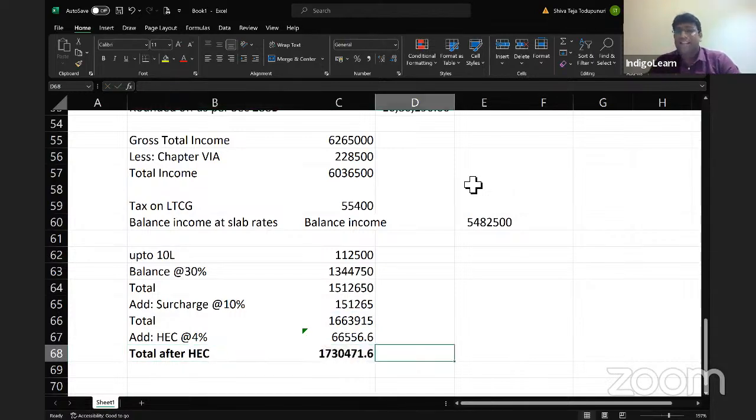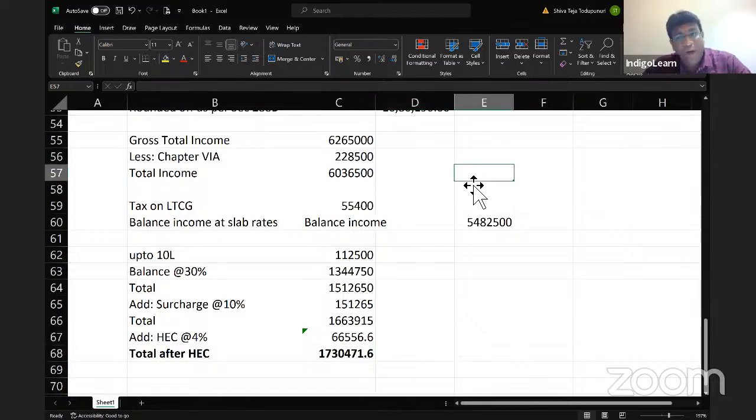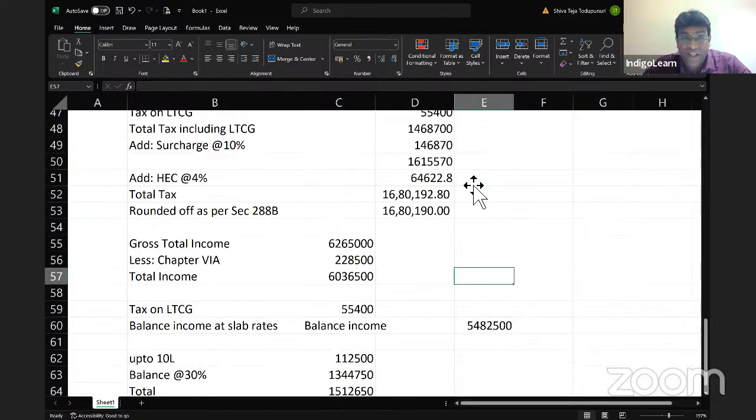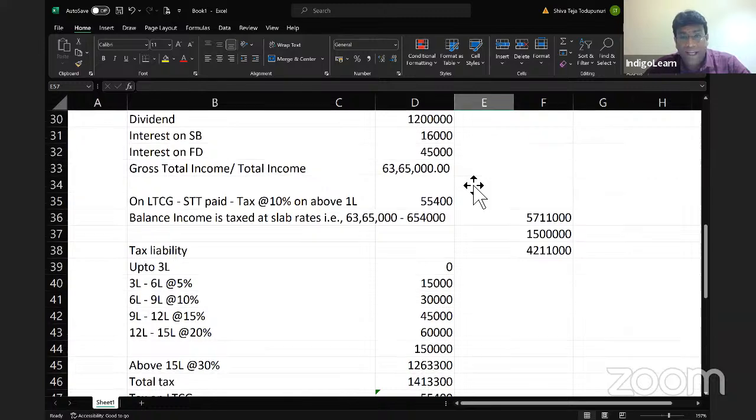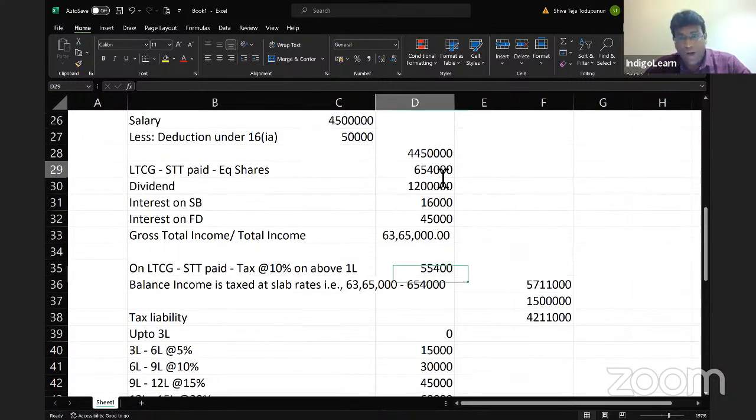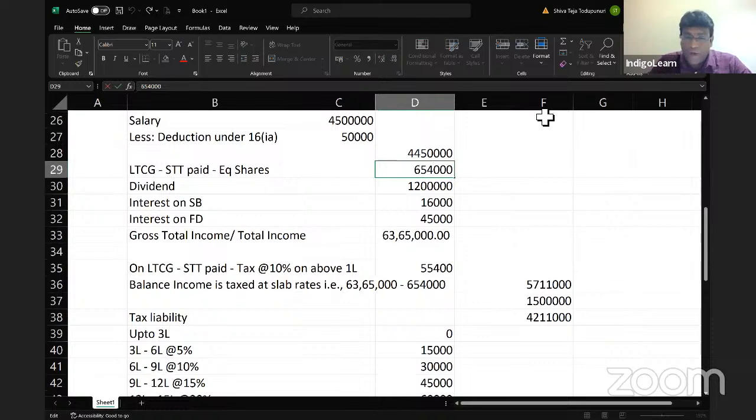See, the reason we have done like this is very simple, my dear friend. Up to 1 lakh, there is no tax at all. Above 1 lakh only there is tax. So for that reason, I've captured only 1 lakh figure. In the previous case, it didn't make any difference, because ultimately in the previous case, there were no deductions at all. That's the reason why it didn't make any difference. You're getting what I'm saying? But here also, instead of showing 654, you can show 554 also.